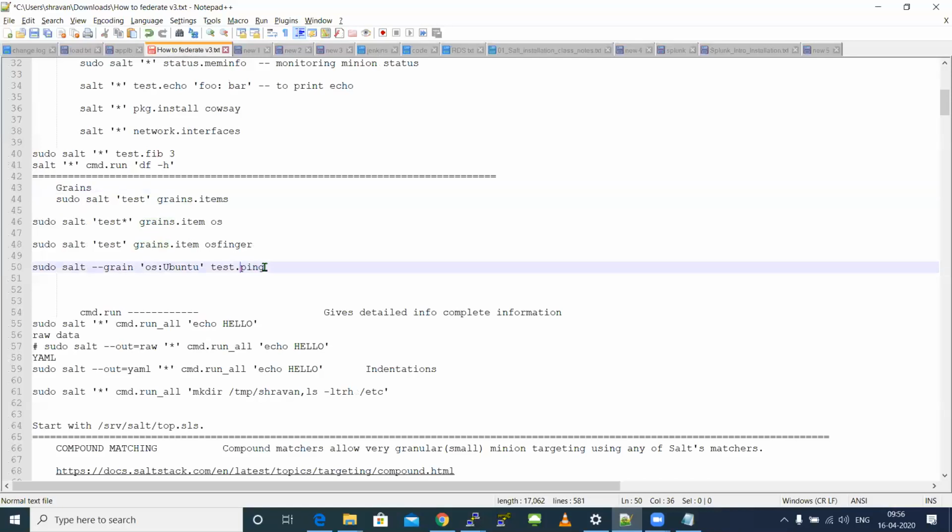For example, in this example, sudo salt --grains OS Ubuntu, I told you it will check all the machines which are running Ubuntu, and only on those machines this function will get executed. And using grains.item, if I want to pull out any OS information or any static information about my child, I can use this grain command. Grains.item, if I ask OS, it will tell you what OS this minion is running. Grains for gathering, I told you, right? Remember?